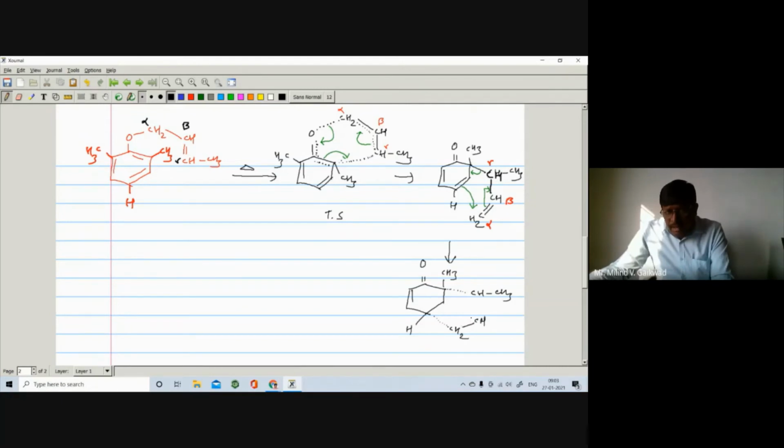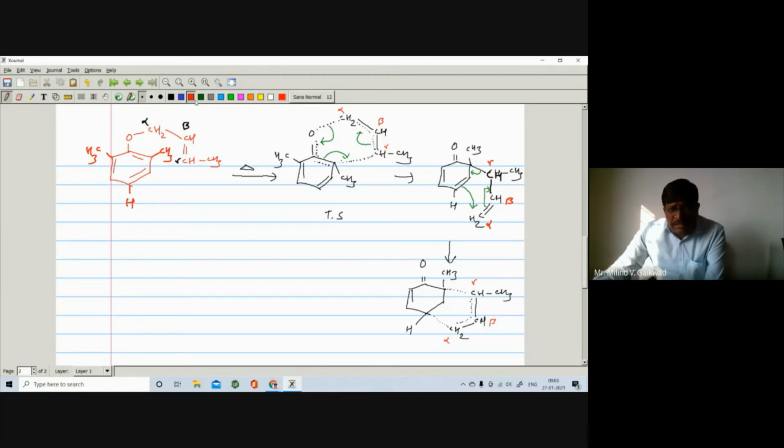The bond between this carbon and carbon undergoes forming, and the bond between this carbon and this carbon undergoes forming, meaning here again you have such type of double bond character. So what is the size of the ring? The size of the ring is 1, 2, 3, 4, 5, and 6. So it is a 6-membered ring, and it is found to be more stable. Numbering here, it was a gamma carbon, it is a beta carbon, and here is an alpha carbon.